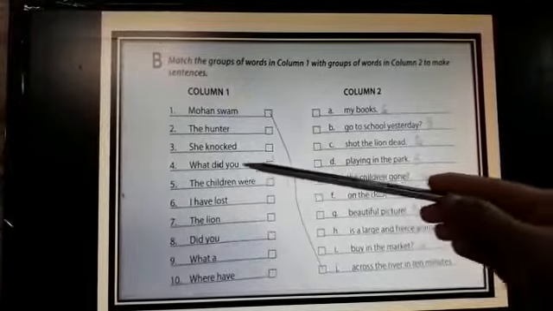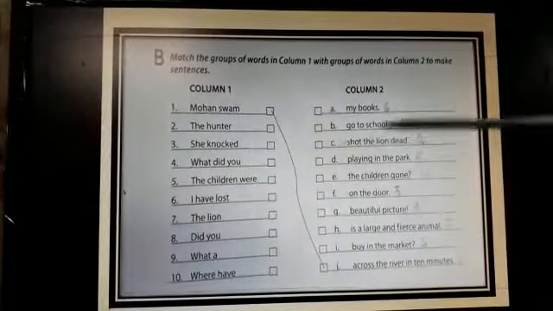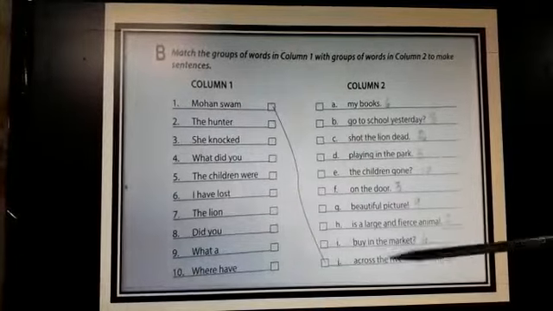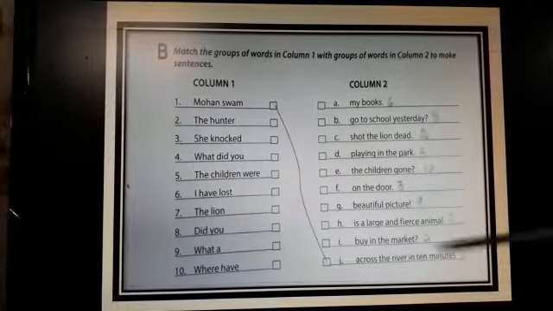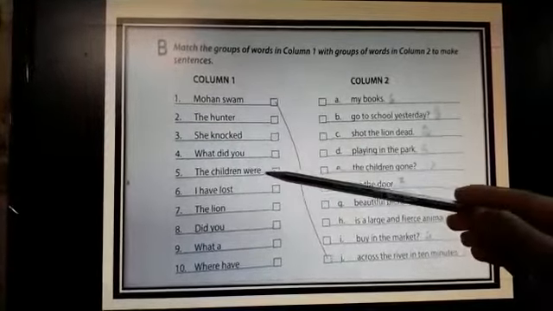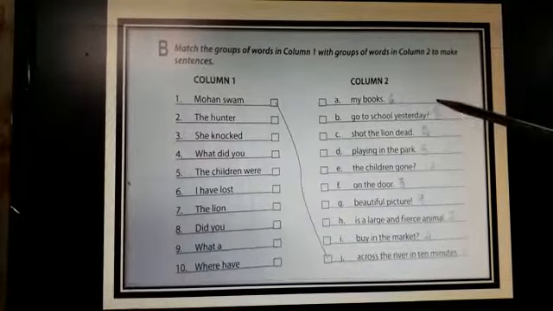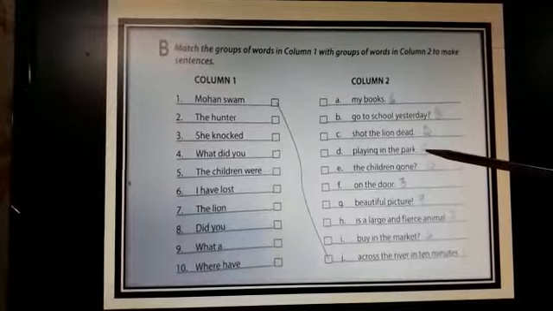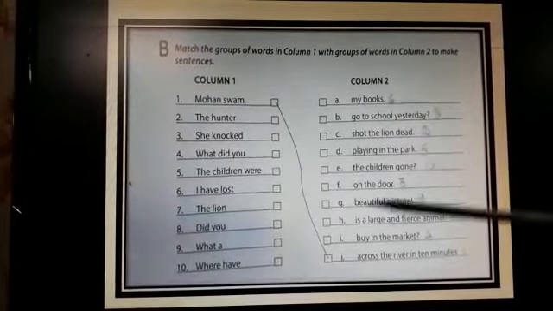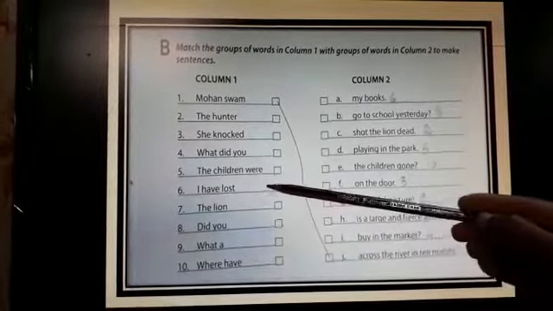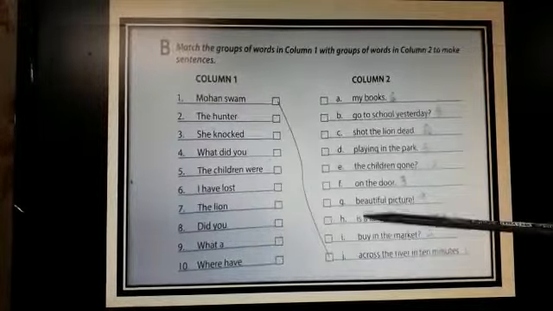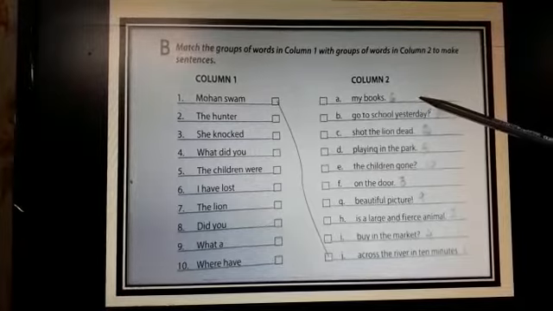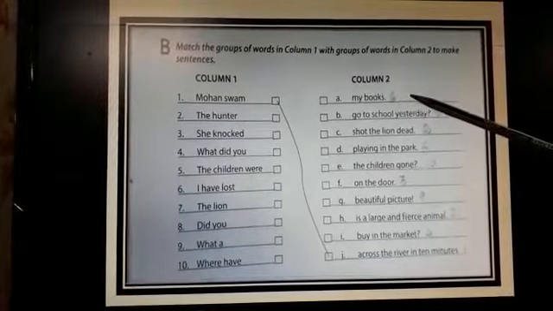What did you? It looks like a question. So it should be a question also here. What did you buy in the market? Is the answer. The children were playing in the park. That is the correct sentence. Number 6. I have lost. What did I lose? I have lost my books. That is the answer.